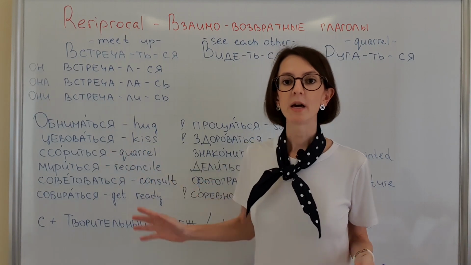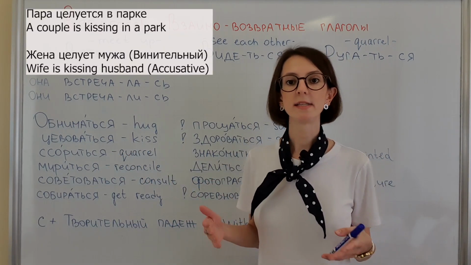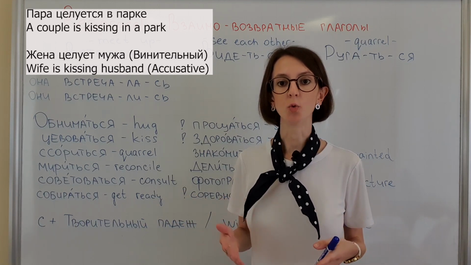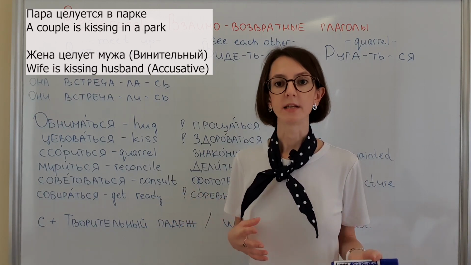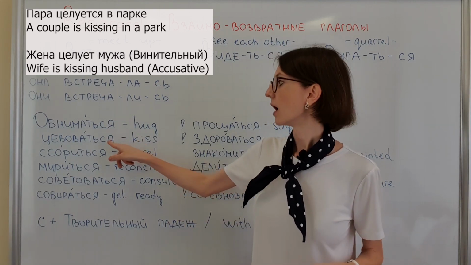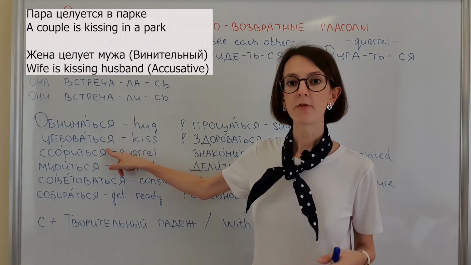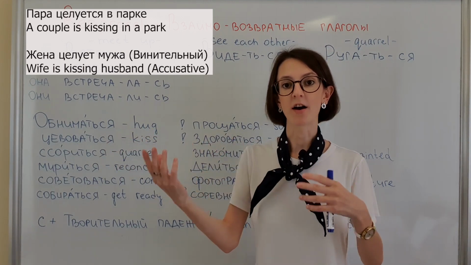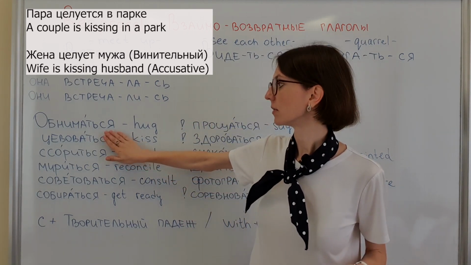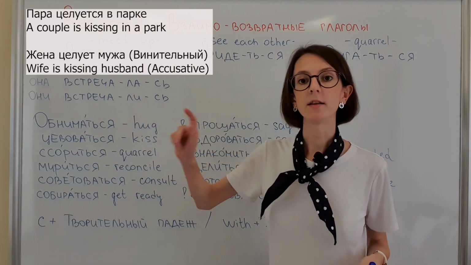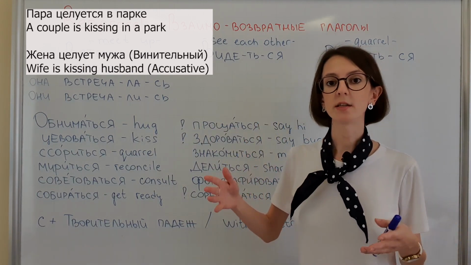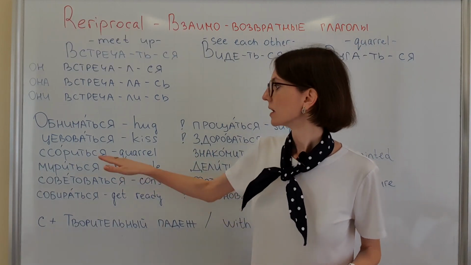Целоваться. Например, пара целуется в парке. Или жена целует мужа. Pay attention what cases I use after each verb. Пара целуется в парке. It means that they kiss each other. The action is happening between actually two people. Or I can use the verb целовать and then I use accusative case. Жена целует мужа.